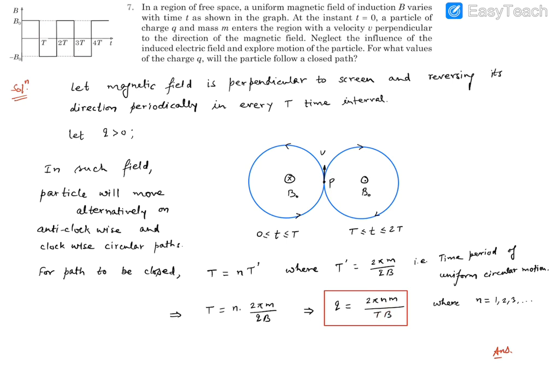Which magnetic field is it? This is basically B naught, because the magnitude of the magnetic field remains the same. That's constant, it's B naught. So that has to be B naught, and this is how q can be calculated for meeting this condition. Understood? That's all. Thank you.